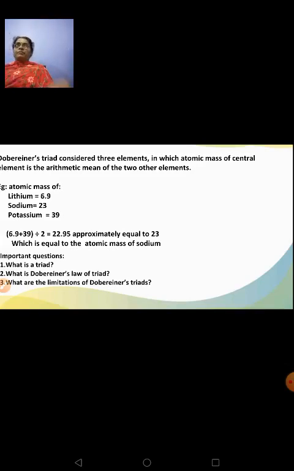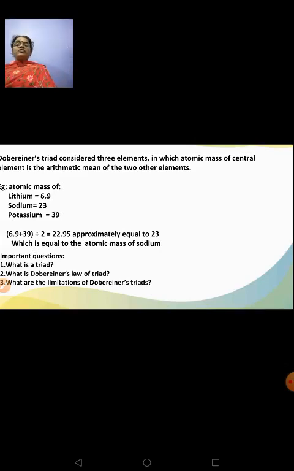So from this part of the chapter, that is Dobereiner's law of triads, I've given a few important questions which I have taken from the previous board exam papers. So what is a triad? You all know it's a set of three elements. What is Dobereiner's law of triad? He had taken a set of three elements showing similar chemical properties and had arranged them in the increasing order of atomic masses in such a way that the atomic mass of the middle element was equivalent to the mean atomic mass of the first and the third element.